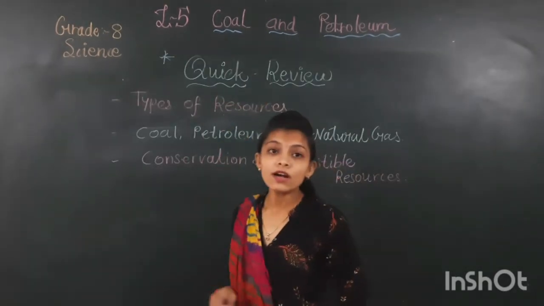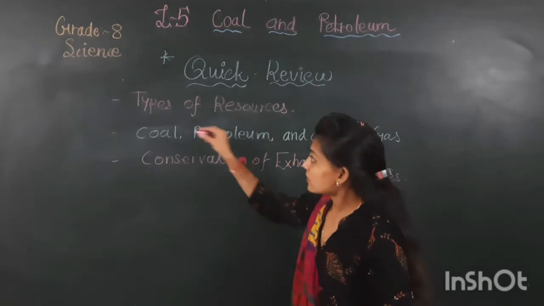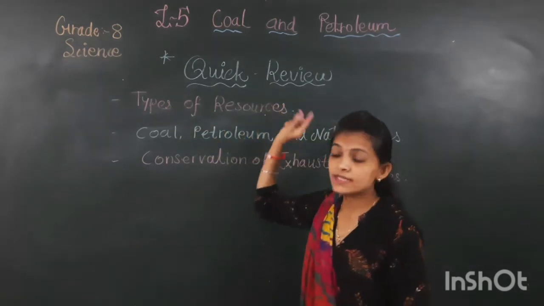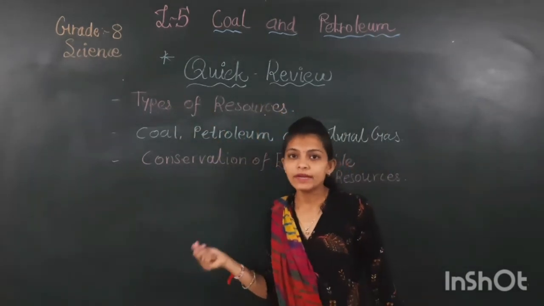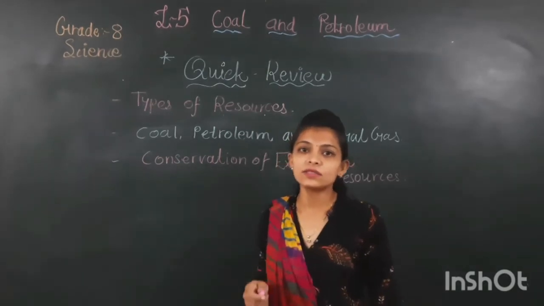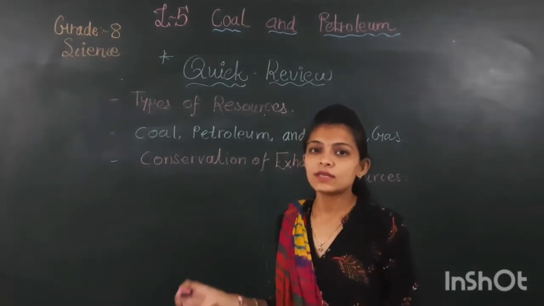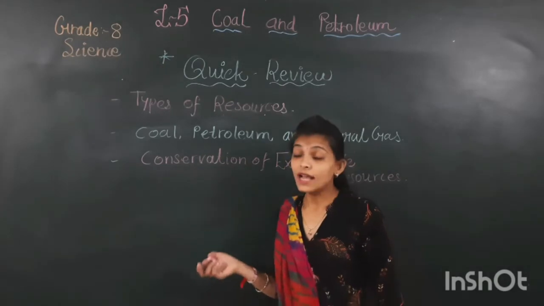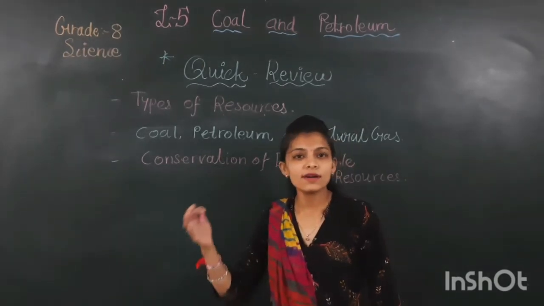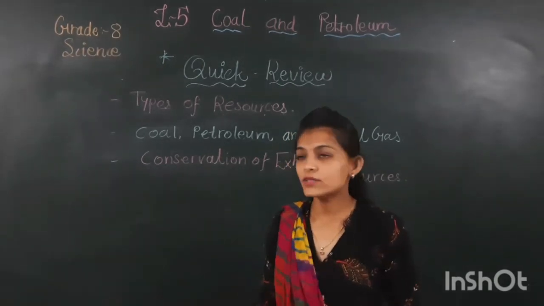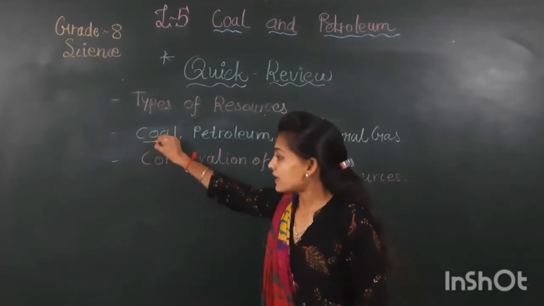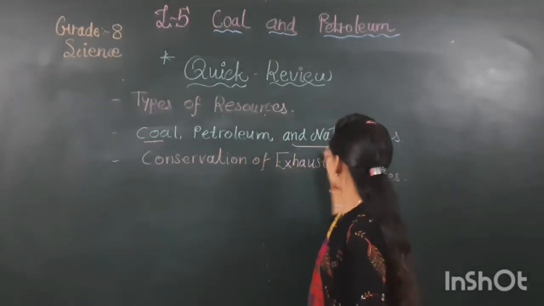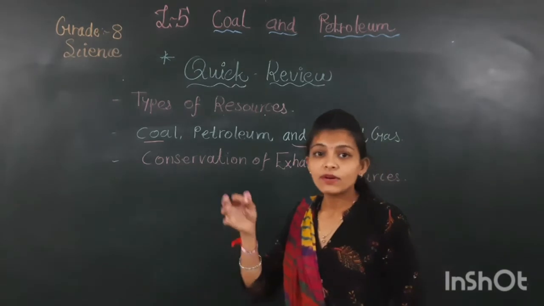A quick review of chapter number 5. The first topic was the types of resources: natural resources, man-made resources, and exhaustible and inexhaustible resources. Now I think it is not needed to repeat what is exhaustible and what is inexhaustible. Next, we studied coal, petroleum and natural gas separately.